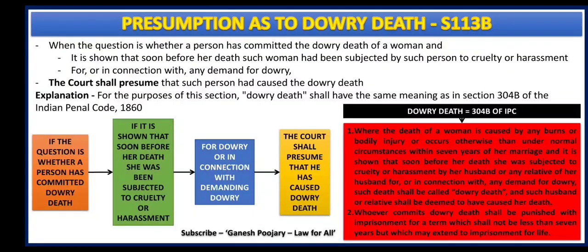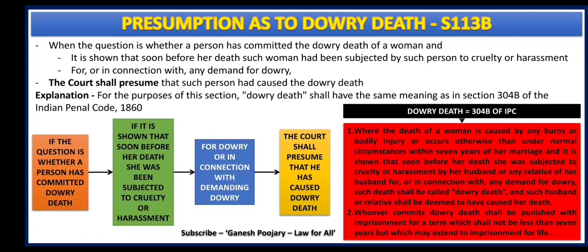Then comes section 113B. Now this is presumption as to dowry death, and the provision says when the question is whether a person has committed the dowry death of a woman and it is shown that soon before her death such woman had been subjected by such person to cruelty or harassment for or in connection with any demand for dowry, the court shall presume that such person had caused the dowry death.